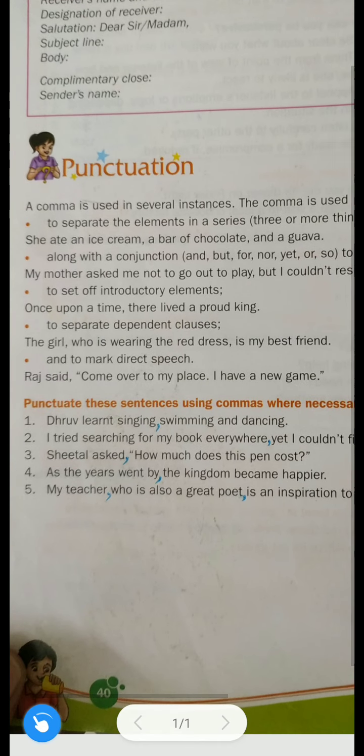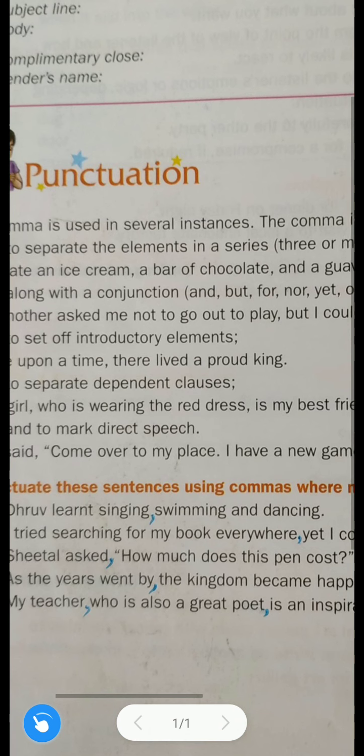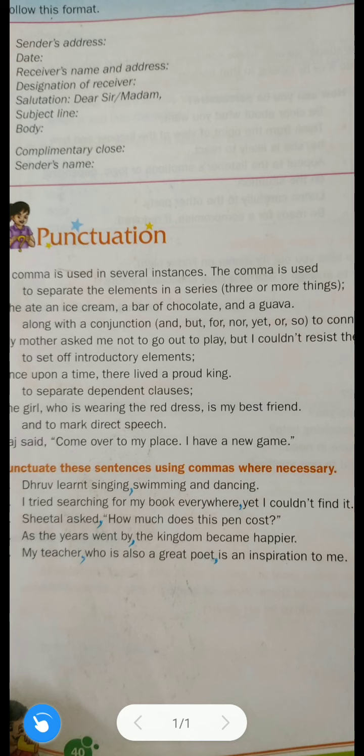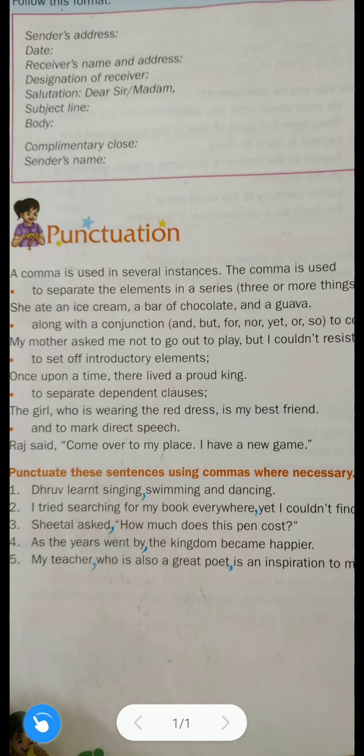See, the example is given. She ate an ice cream, comma, a bar of chocolate, comma, and a guava. Okay, understood? So we used comma in this example after an ice cream, after a bar of chocolate. And one more thing is given. This series of elements, we call it elements in a series. It means when three or more things are given in a sentence, that time we use the comma to separate all those things.